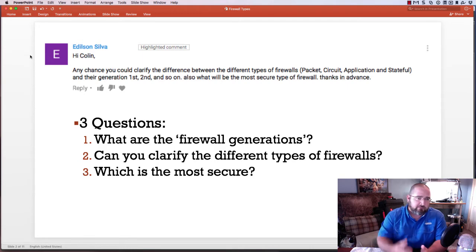But what Edelson asked me was really three things. One was, can you explain the firewall generations, what all that stuff's about? Two, can you clarify the different types of firewalls? And three, which of the firewalls is most secure? So let's go ahead and get right into that.